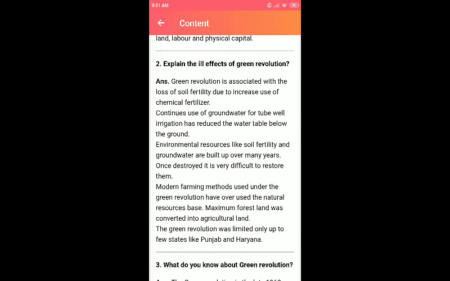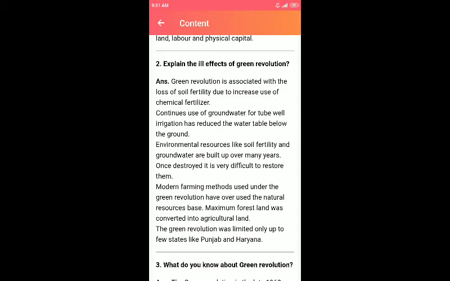It is: explain the ill effects of the Green Revolution. So what are the ill effects? The Green Revolution is associated with loss of soil fertility due to increased use of chemical fertilizer. That's one main reason. And the second thing is continuous use of groundwater from tube well irrigation has reduced the water table below the ground. So the groundwater level will get reduced.